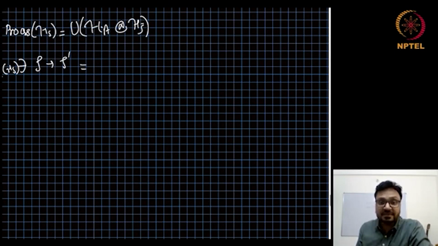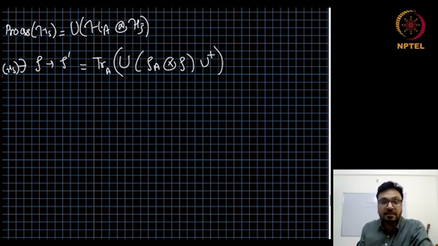If we can write it as a unitary process on the state rho A of ancilla tensor rho S of the system, U dagger, and then traced over ancilla, if the physical process we are interested in can be represented by the unitary action on the system and ancilla and tracing out the ancilla, then we will call it a physical process.